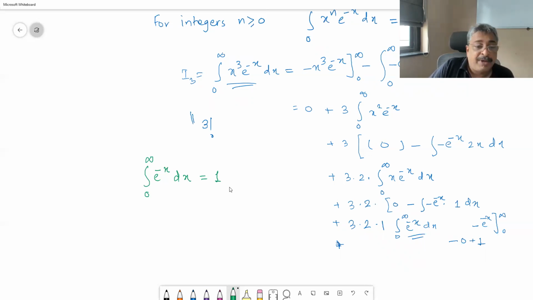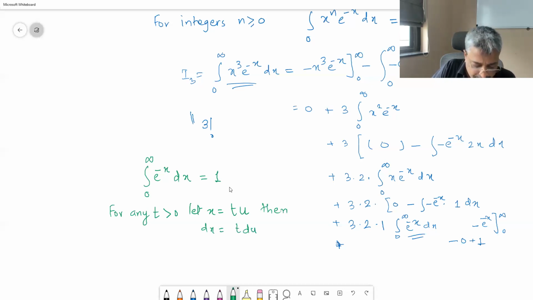So if we introduce a parameter, for any t greater than 0, let x equal t times u, then dx becomes t du. t is a parameter, and therefore the integral becomes the integral from 0 to infinity of t times e^(-tu) du, which is equal to 1.